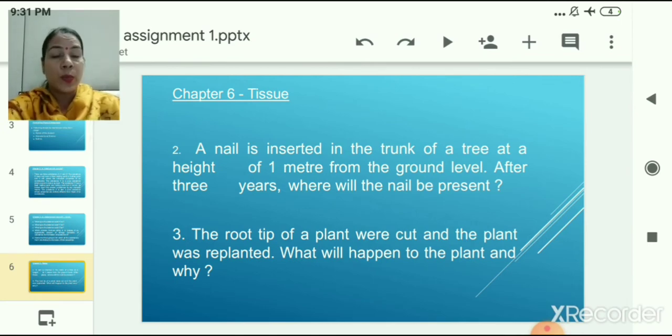Now the next question is from chapter number 6, that is Tissues. This question says, a nail is inserted in the trunk of a tree at a height of 1 meter from the ground level. After 3 years, where will the nail be present on that same trunk? The next question is, the root tip of a plant was cut and the plant was replanted again. What will happen to the plant and why? So you have to give the answers to these questions in 3-4 lines.